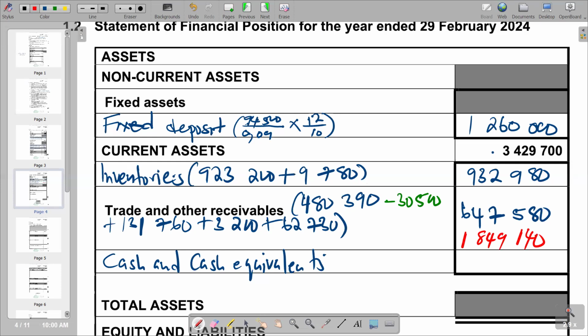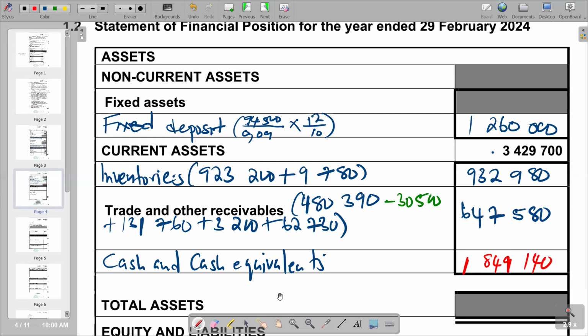Sorry, we can just put it just beneath that. One million 849,140. Then we are done on the current assets.